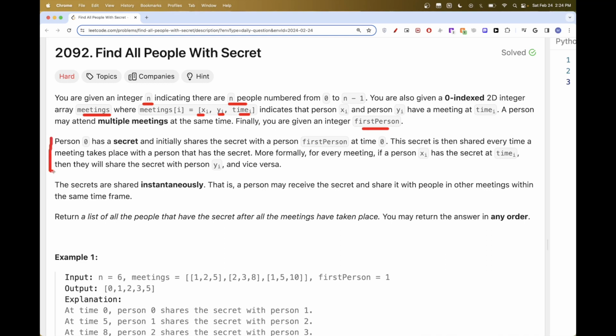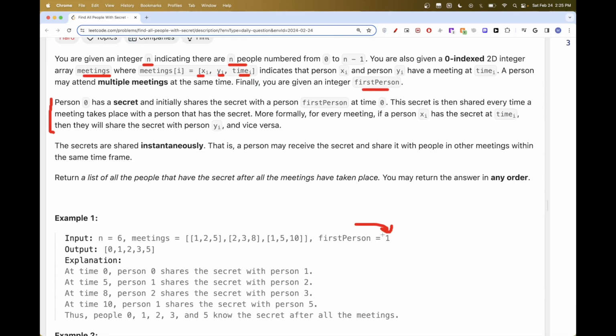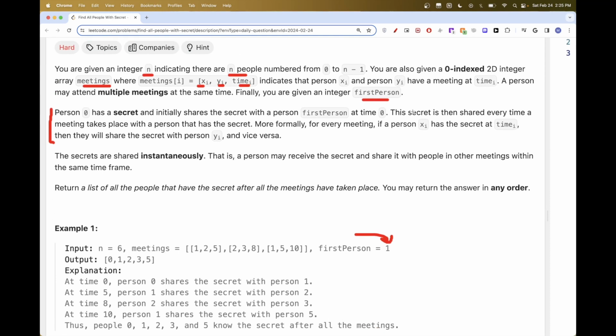And we have a first person, which is the concept explained here, where first we have person number 0 who knows a secret, and that person shares it first with this first person. First person is a parameter we get in each input, and they share it with that person at time 0, and then this secret is shared every time two people meet in one of these meetings where one of them knows the secret.